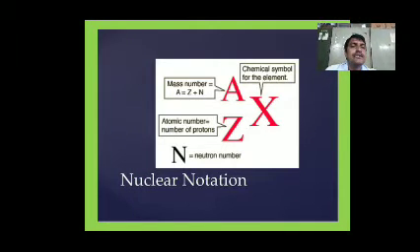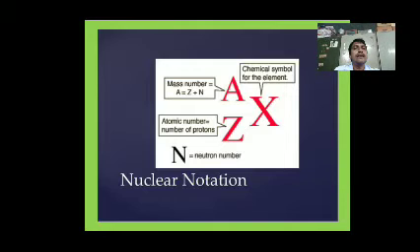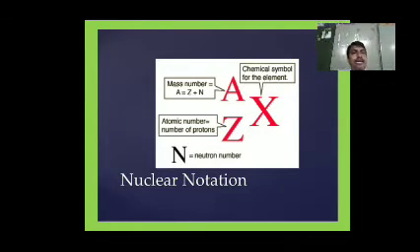Generally, in the symbol for electronic configuration, X is the chemical symbol of the element, Z indicates the atomic number, which is equal to the number of protons, and A is the mass number. The mass number A is equal to Z plus N. Therefore, the number of neutrons N is equal to A minus Z. X means the symbol of the atom, Z indicates the atomic number, and A indicates the mass number, which is equal to Z plus N.